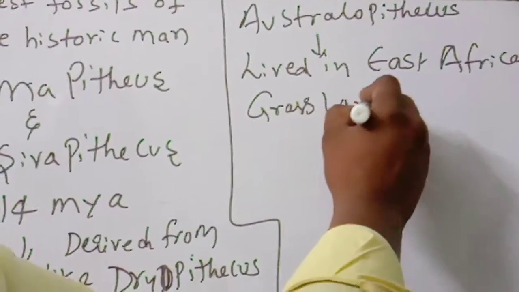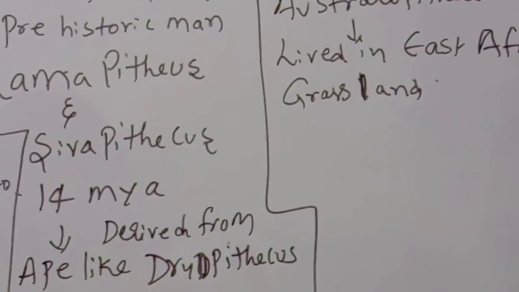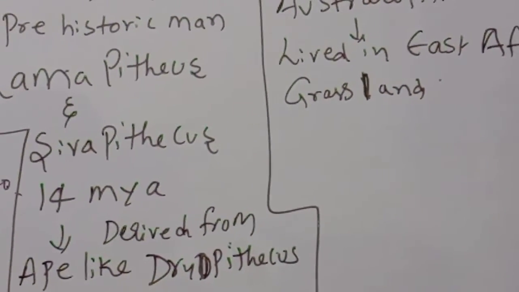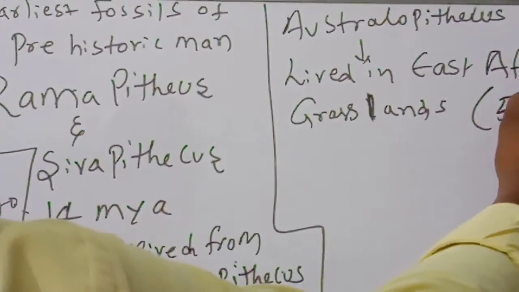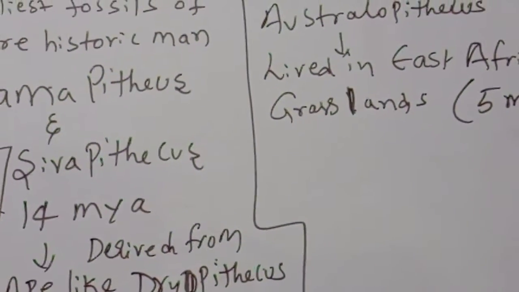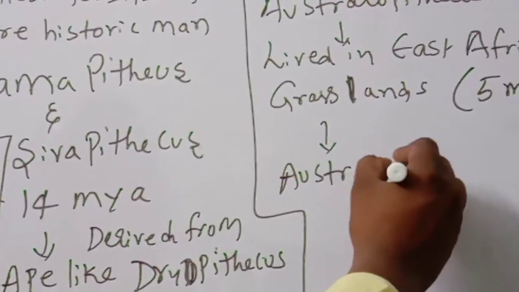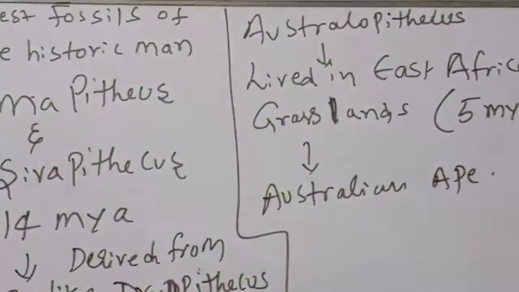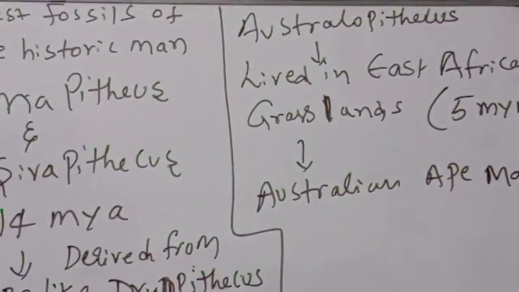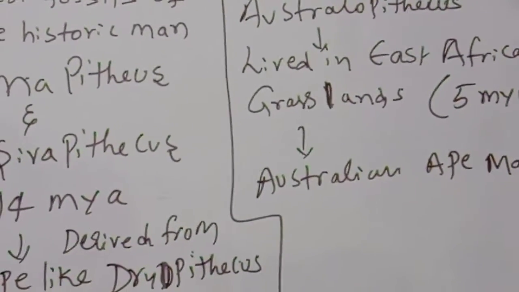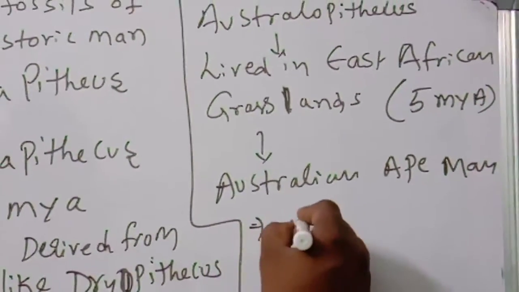This point also you should remember. Australopithecus lived about 5 million years ago, and they were called Australian ape man. This point you have to remember. Now, what are the characters?